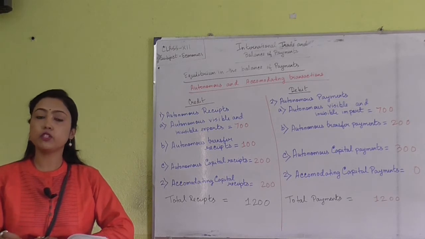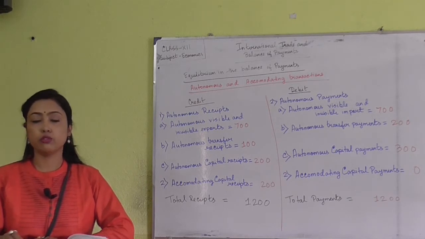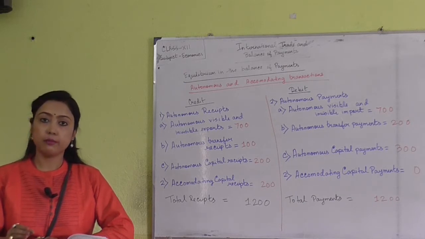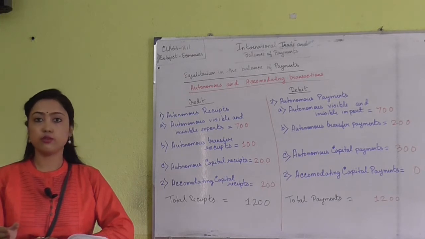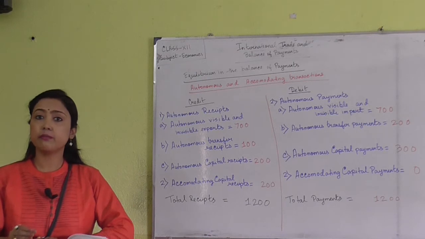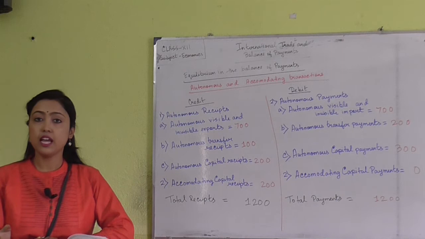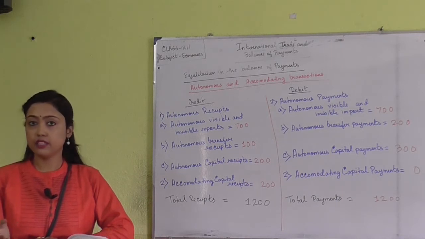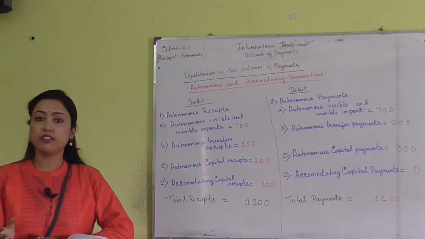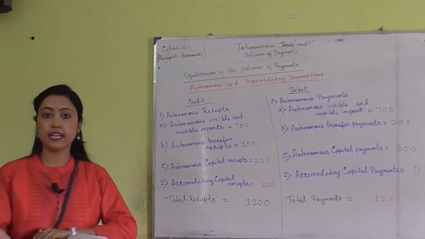Now the balance of payment consists of two accounts, one is the current account and another one is the capital account. There can be a deficit or surplus in both the current account as well as the capital account. If there is a surplus in the current account, there can be a deficit in the capital account, and if there is a deficit in the capital account, there can be a surplus in the current account. So vice versa can happen.